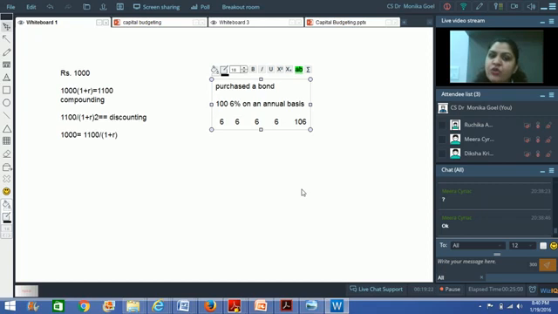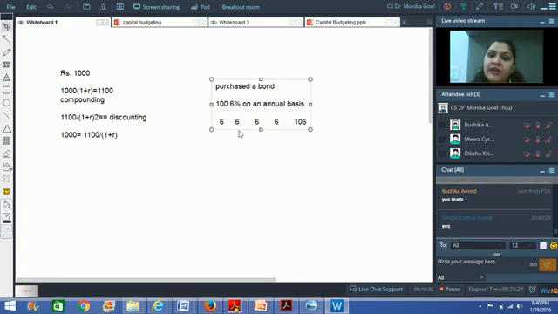Right? So if you buy a bond where the coupon rate of interest is 6%, what do you get? You get 6 rupees of interest every year. If the life of the bond is 5 years, you get 6 rupees for every 4 years, and in the 5th year you get 106 rupees. Are you familiar with this? Is it okay what I'm trying to say? Is the situation clear?